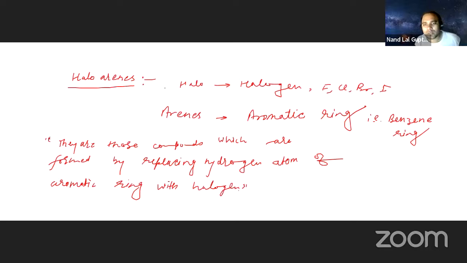If I go to the example, this is benzene. If one hydrogen is replaced with a halogen, this is chlorobenzene. You can take many examples. Here, if one hydrogen is replaced by Br, that is bromobenzene. So they are haloarenes.